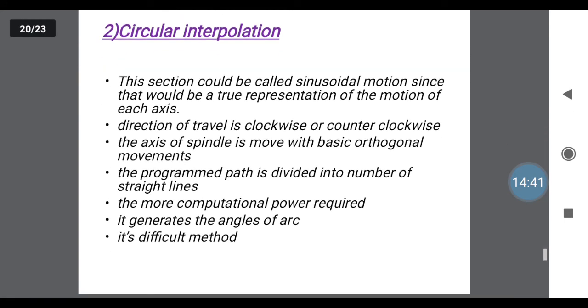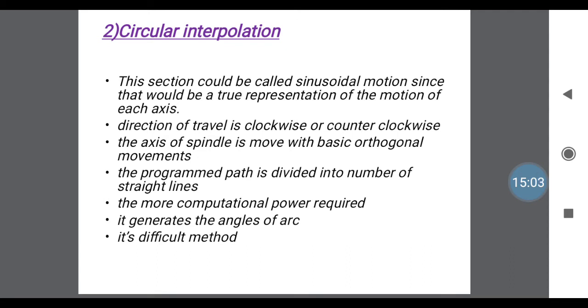Next one is the circular interpolation. This shows how the tool moves circularly, that is, the direction of travel is clockwise or counterclockwise. The axis of the spindle is moved with the basic orthogonal movements, not linear, but in linear it moves linearly. This one is circular, clockwise or anti-clockwise.